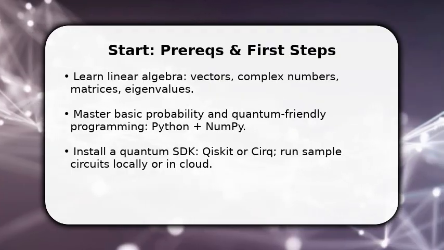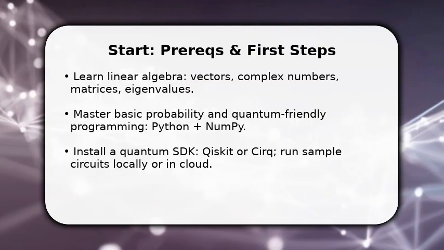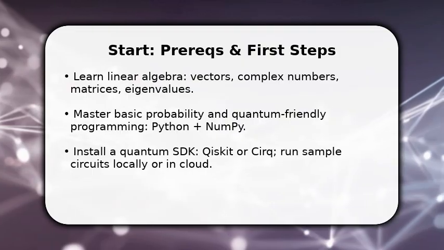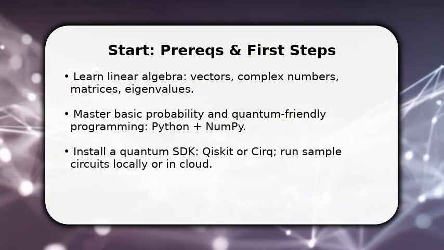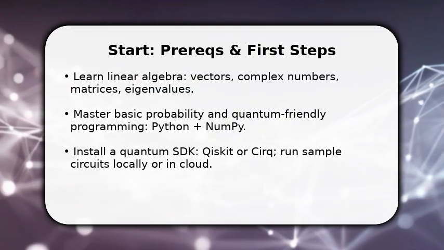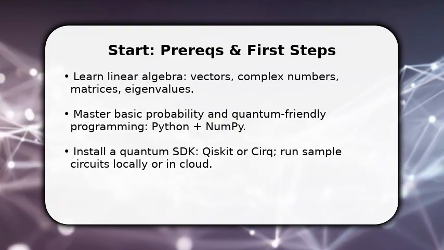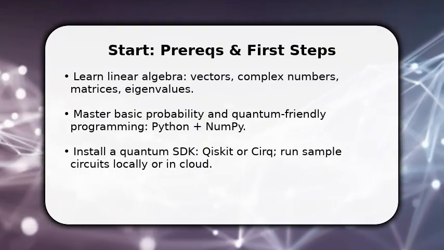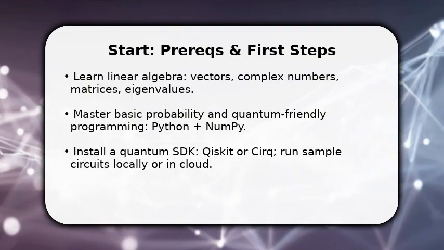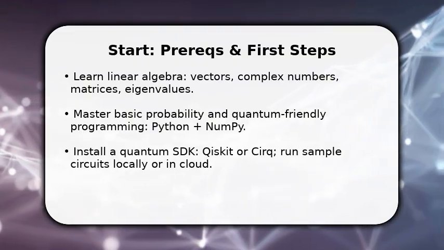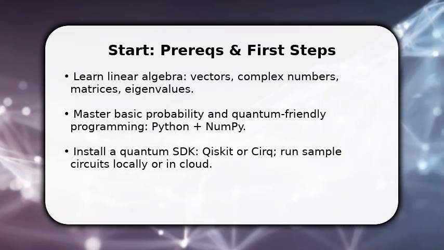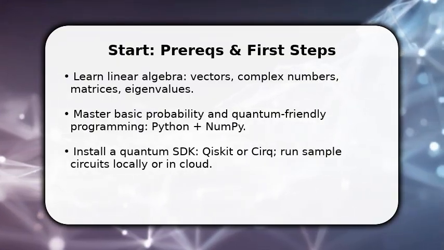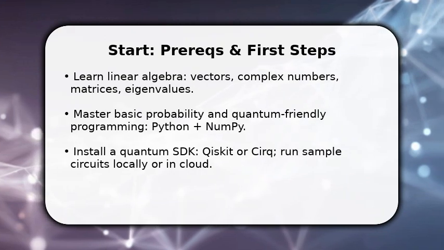You begin by securing practical prerequisites: linear algebra and complex arithmetic, plus basic probability. Once you have Python and NumPy, install a quantum SDK like Qiskit or Cirq and run the included tutorials to see qubits in action. Make sure to play with simple gates and measurements so you feel the mechanics. This immediate hands-on step grounds abstract math. It forces intuition about superposition and measurement probabilities rather than only reading theory.